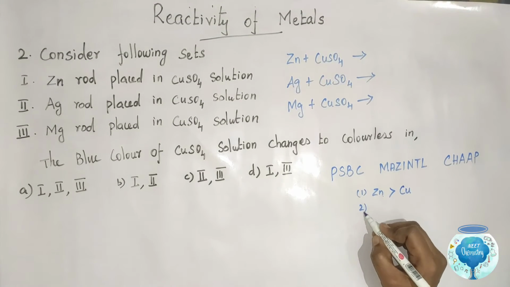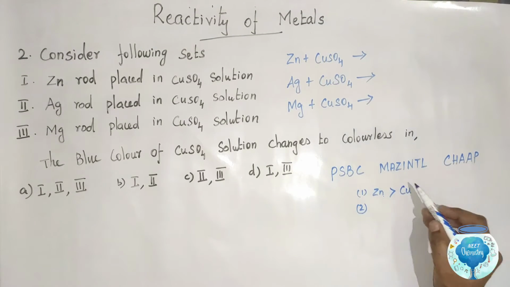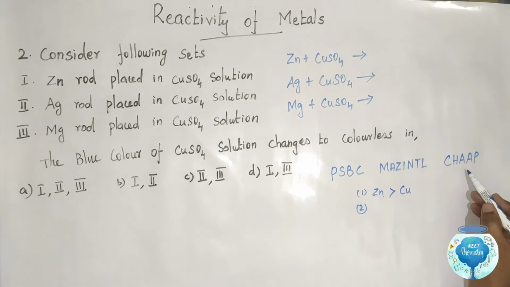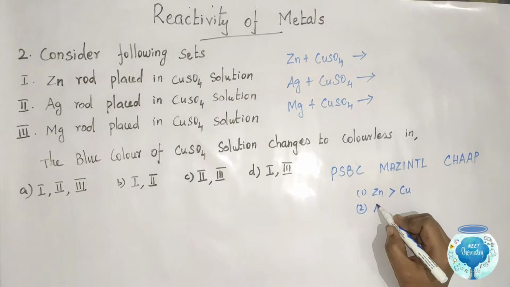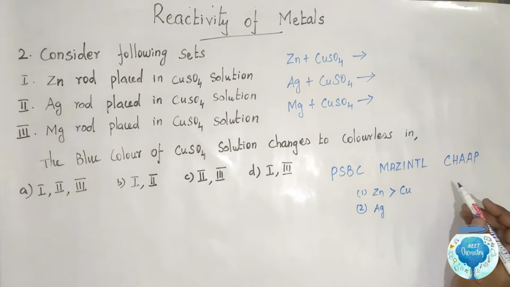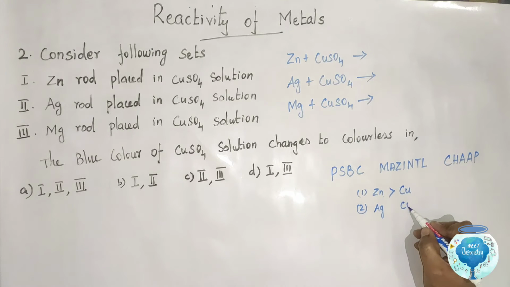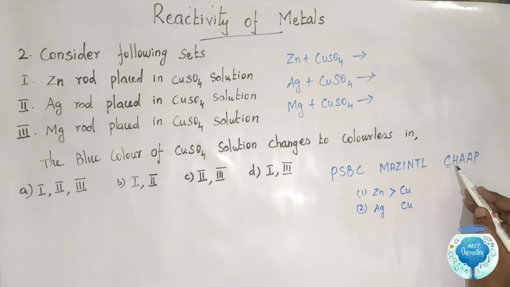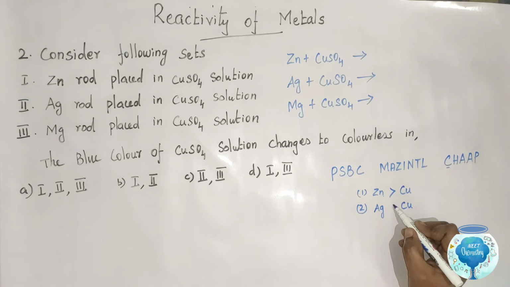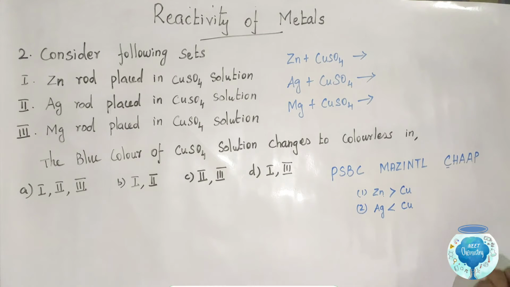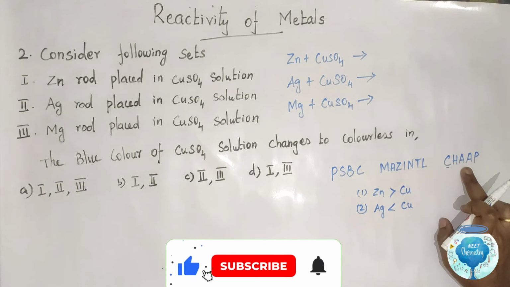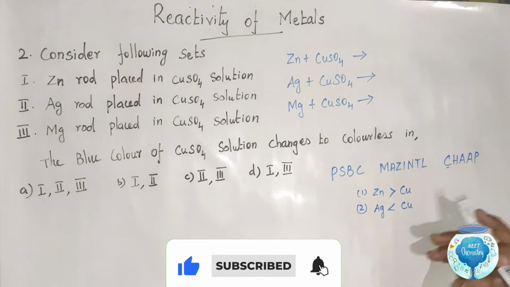In second case, silver is present in chop, and copper is present in chop. So silver is less reactive than copper.